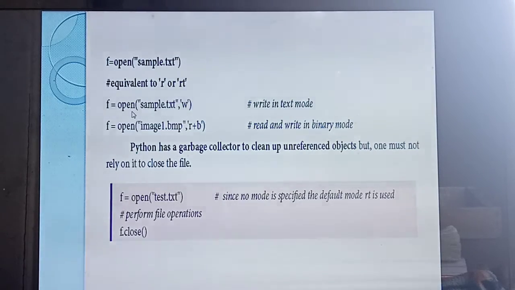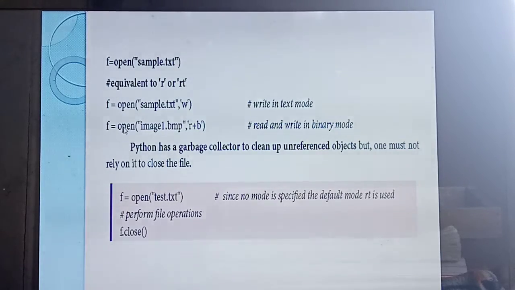Same example, see the next one. f equal to open of sample.txt, W. So what's the meaning? You are opening the file in text mode with write operation W. Here you can write or edit anything. But in the previous one you can't edit because you are not specifying any mode. But here you are specifying mode W, so you can write it or edit it.